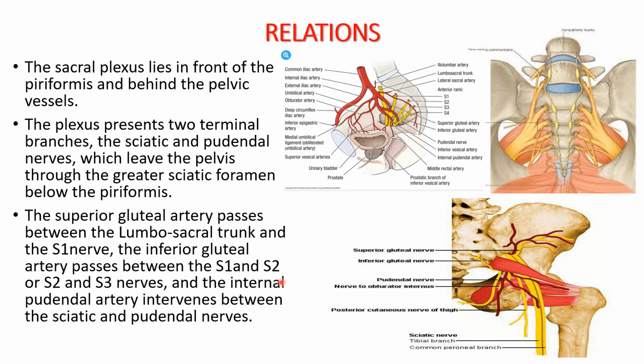Between the sciatic and pudendal nerves, the internal pudendal artery intervenes. So where is this internal pudendal artery? We can make out here, this is the internal pudendal artery. It intervenes between the sciatic and the pudendal nerves. So these are the relations of the sacral plexus.